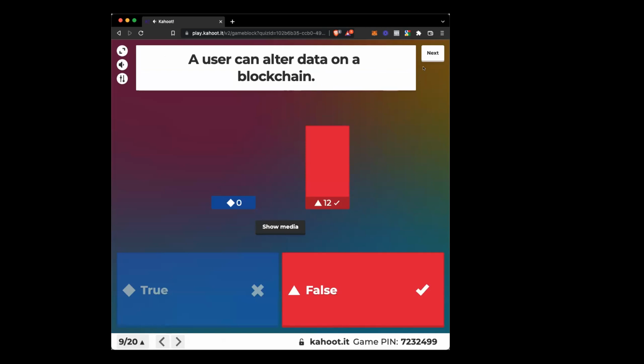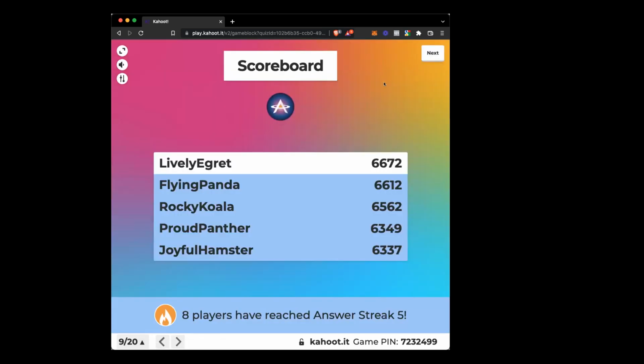Nobody can alter data on the blockchain. You can only add transactions by using your cryptocurrency, by using your Bitcoin or whatever cryptocurrency to make a transaction. You can add information. No alterations happen here either.